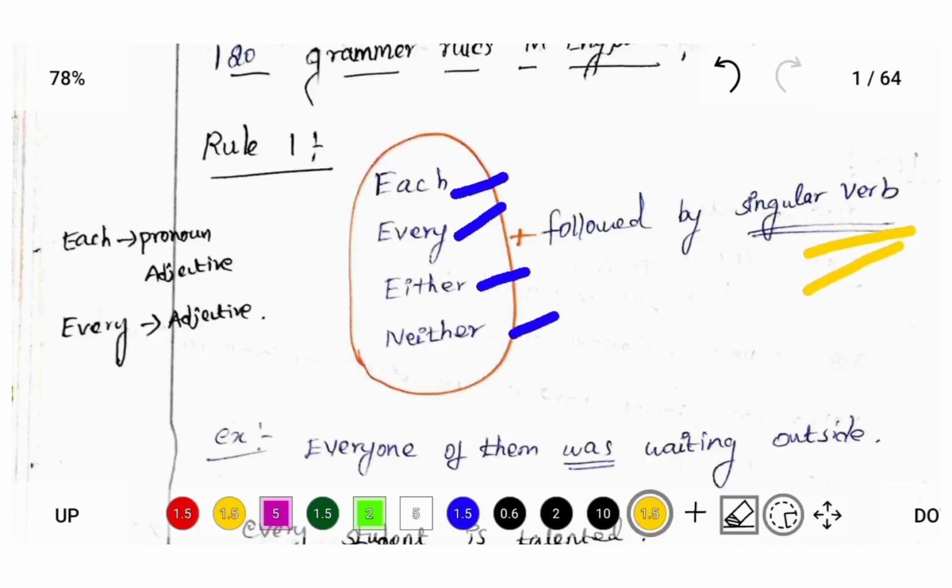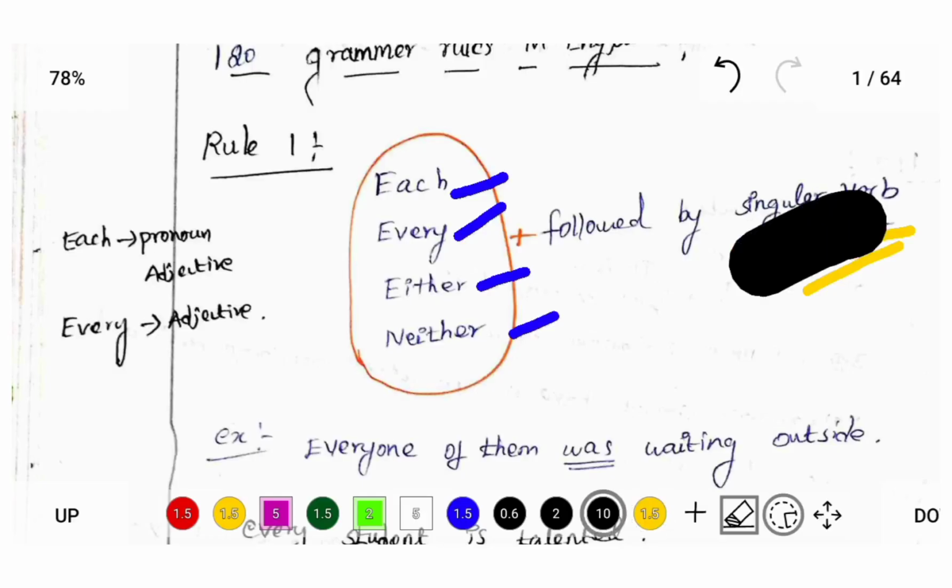Whenever in the question you see each, every, either, neither, then check the verb. If the verb is singular, then there is no problem. If the verb is plural, change the verb into singular form.